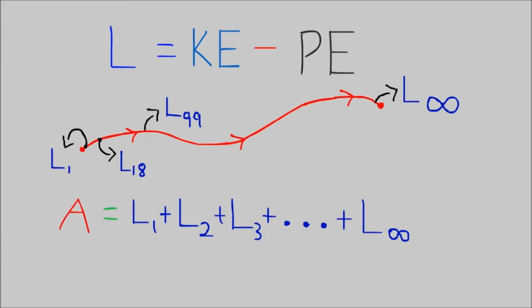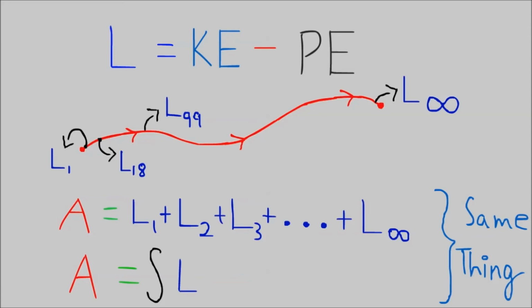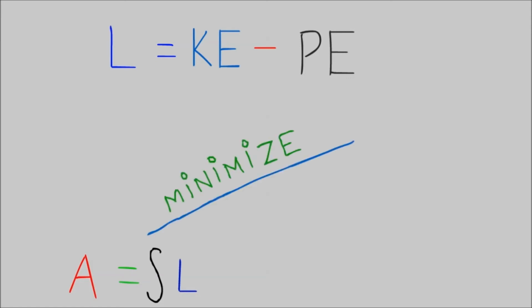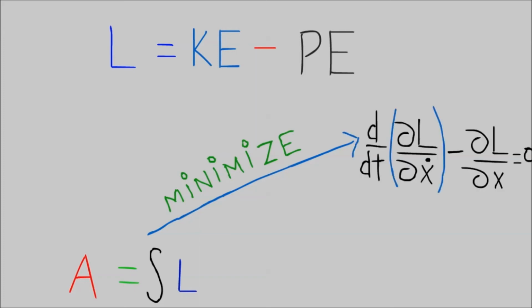Since there are infinite terms there, we can write action in a slightly different way. We can write action as the integral of the Lagrangian. These are really the same things, it's just written in a different way. Now that we have action, we need to minimize it. That's what the principle of least action says. So we minimize it using some calculus, and what we get is a scary looking equation like this.